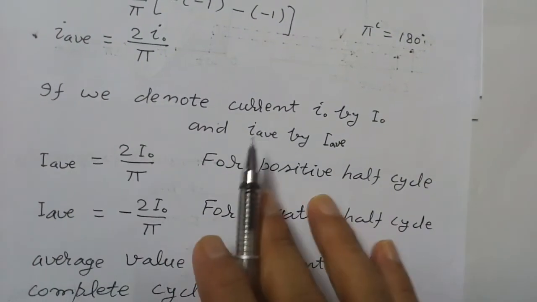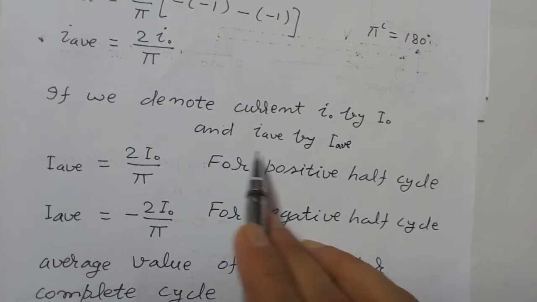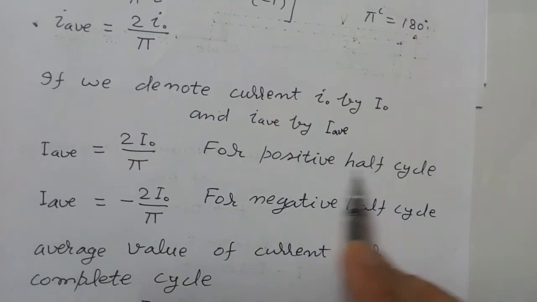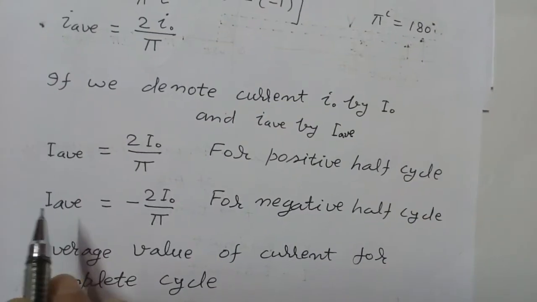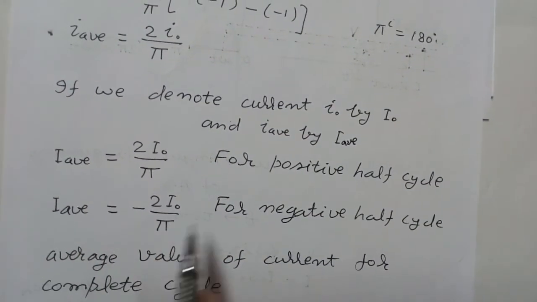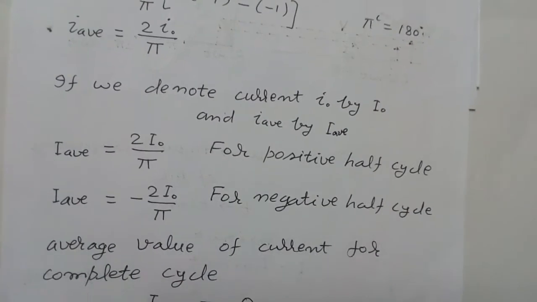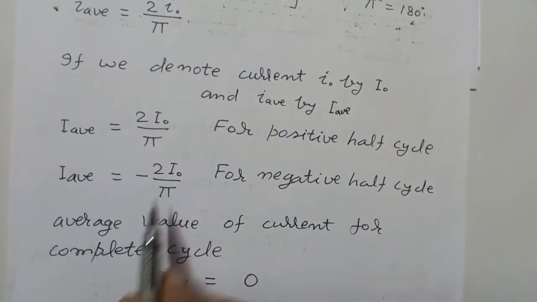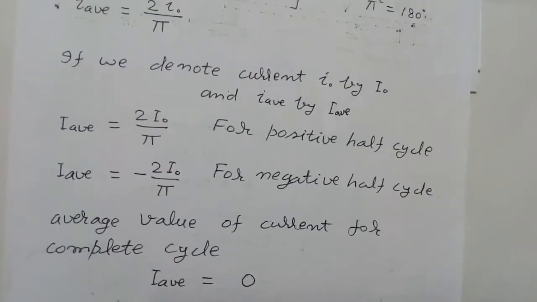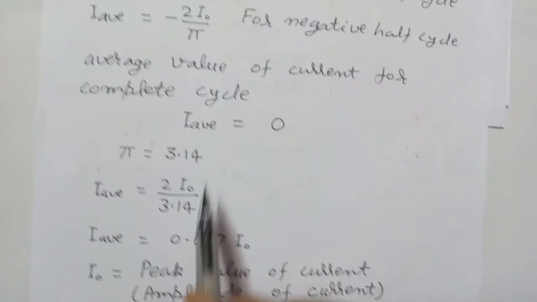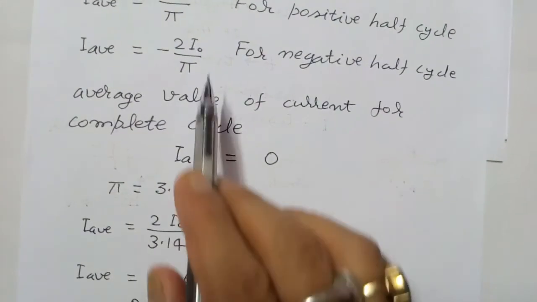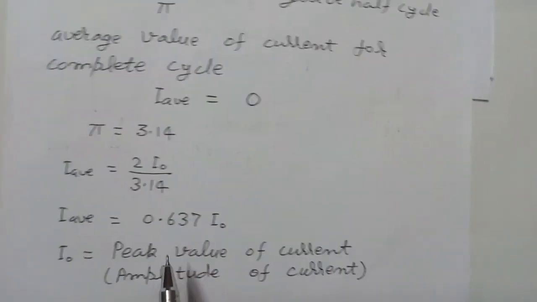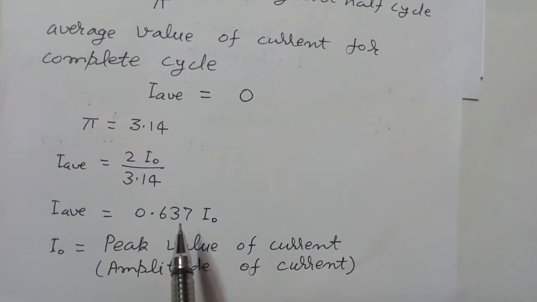Now if we denote current I naught by capital I naught and I average by capital I average, then I average is equal to 2I naught upon pi for positive half cycle. I average is equal to minus 2I naught upon pi for negative half cycle. So average value of current for complete cycle, this is plus and this is minus, so average for complete cycle is 0. Pi is equal to 3.14, so I average is equal to 2I naught upon 3.14 for half the cycle, so this is equal to 0.637 I naught.